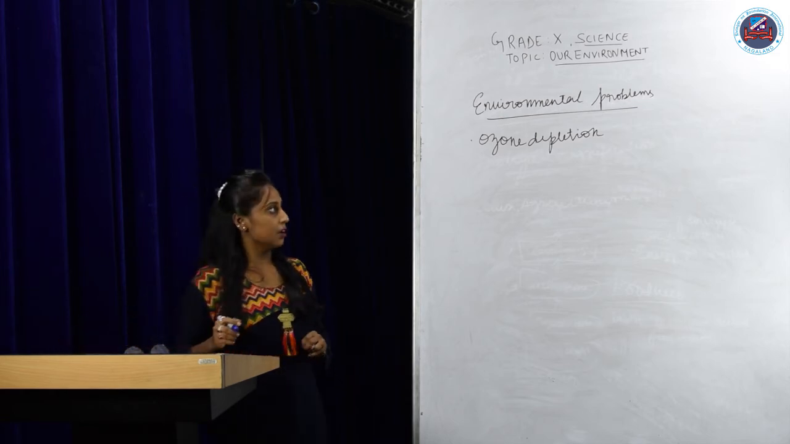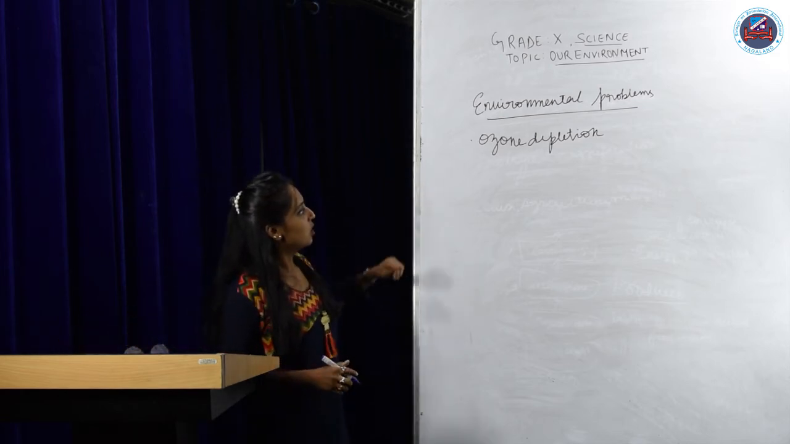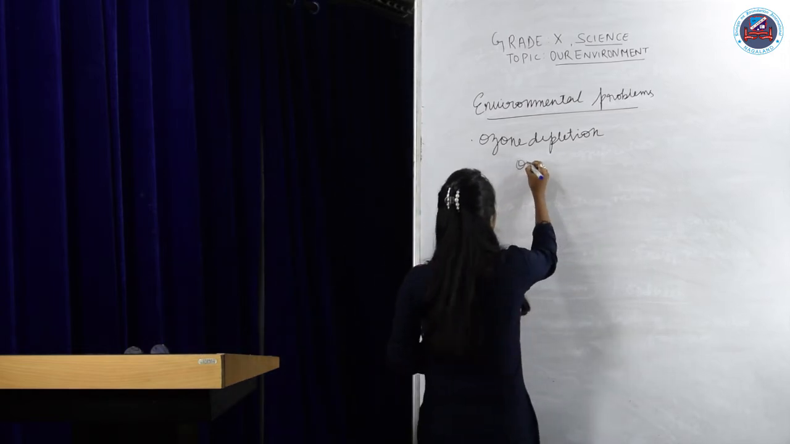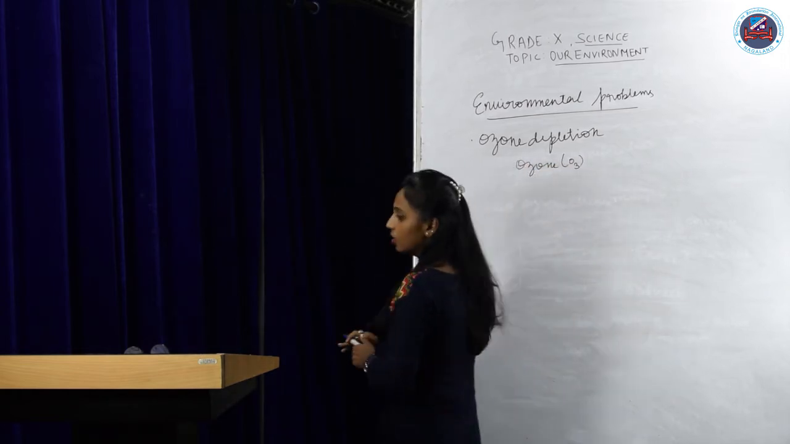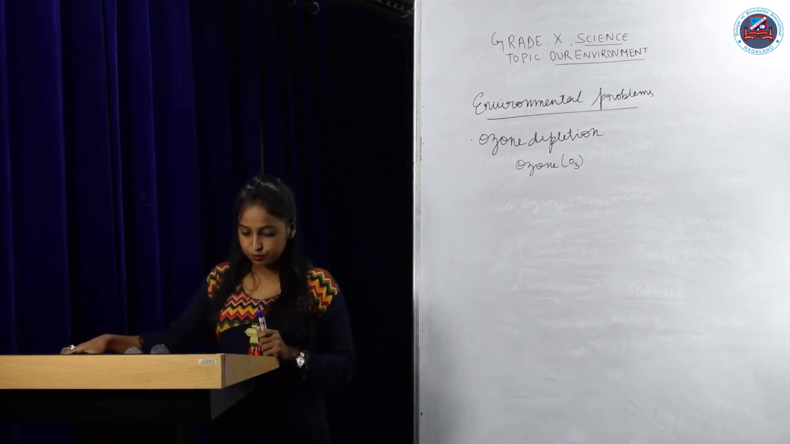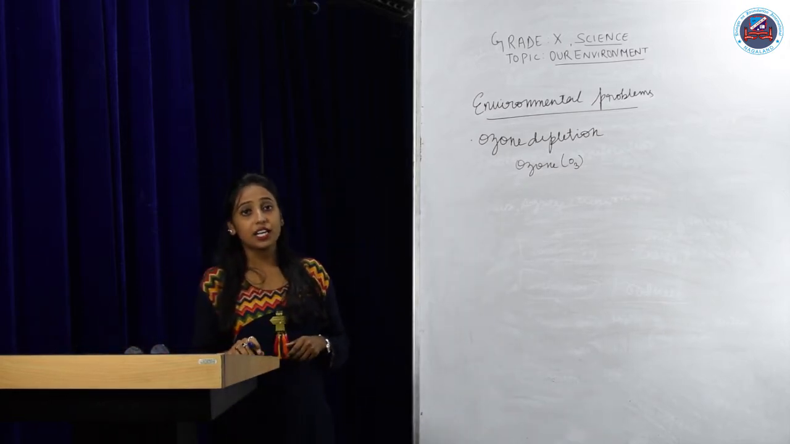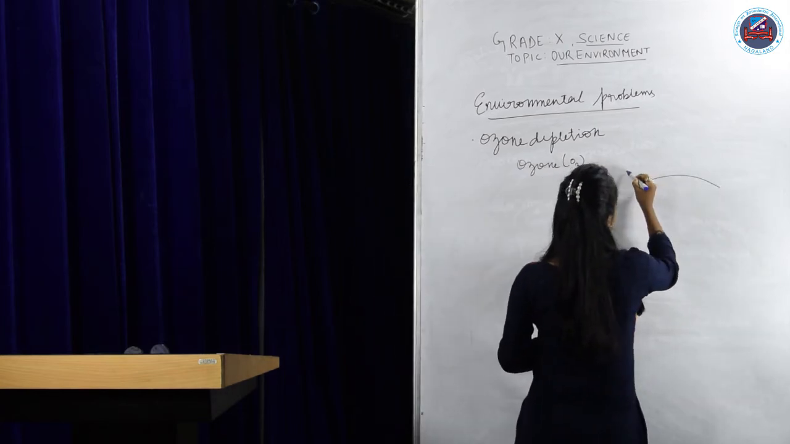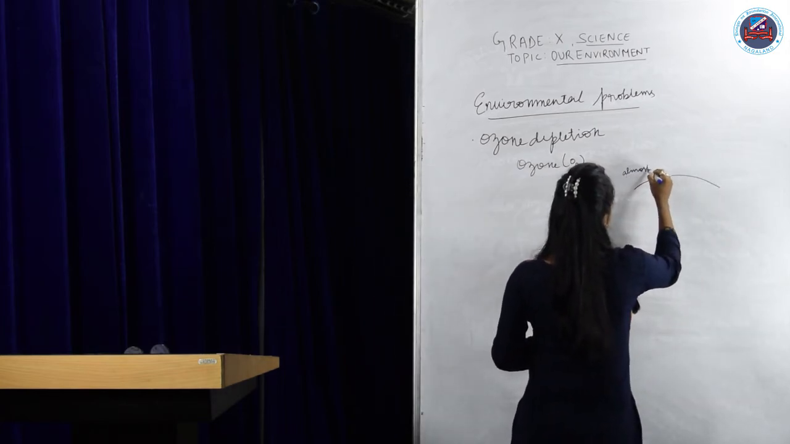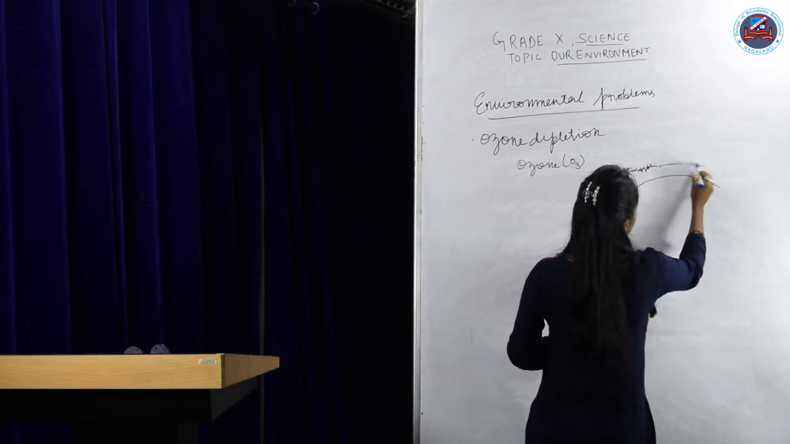Now, what is the ozone layer? Ozone is O3. Ozone is O3, and it is a protective layer in the Earth's atmosphere. Okay, this is the Earth and this is the atmosphere. So here is the ozone layer.